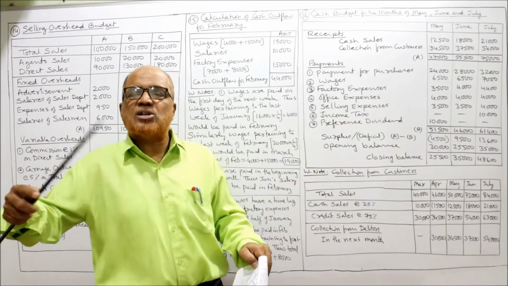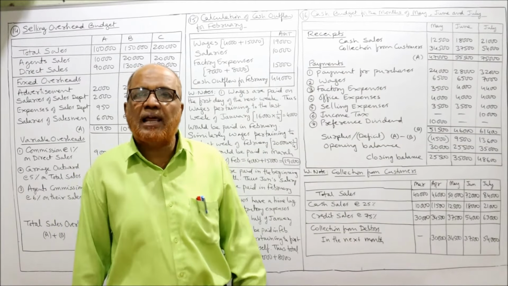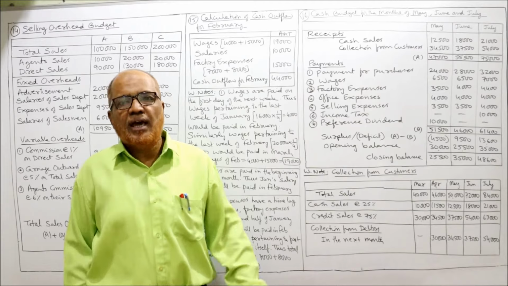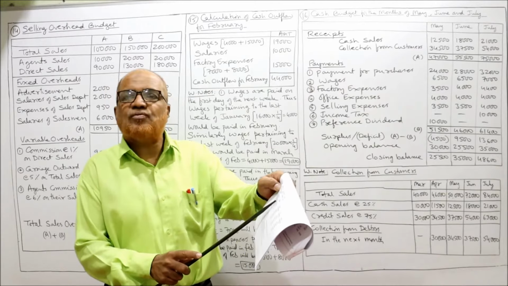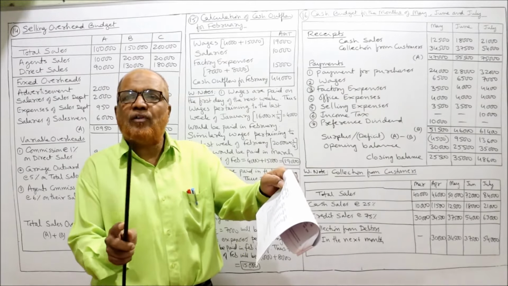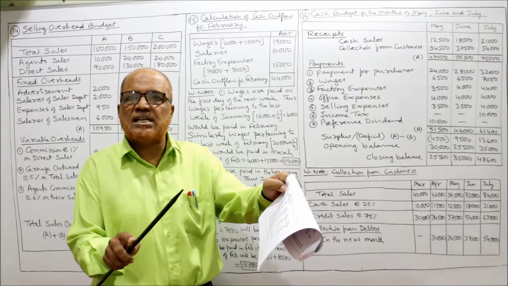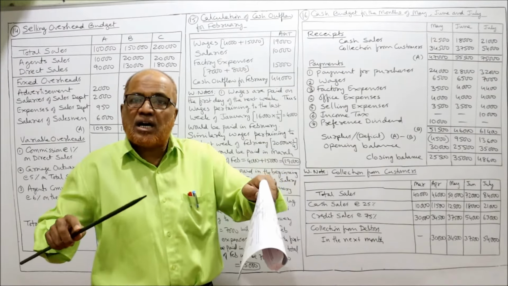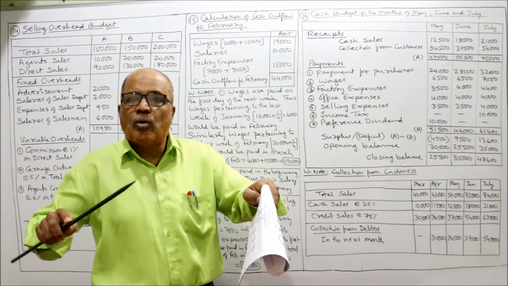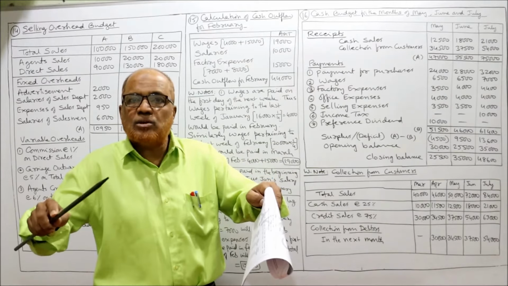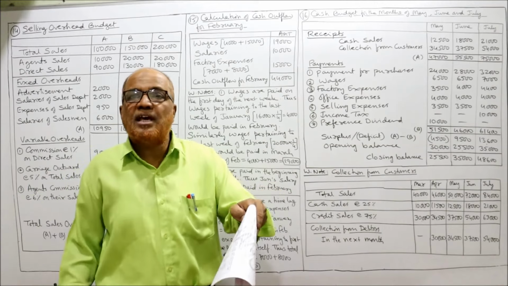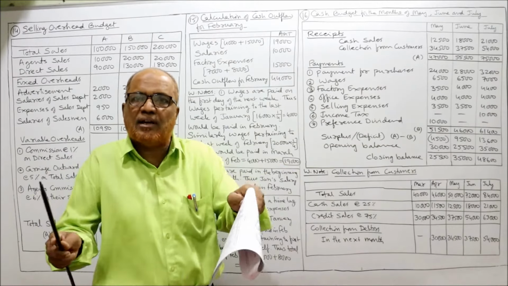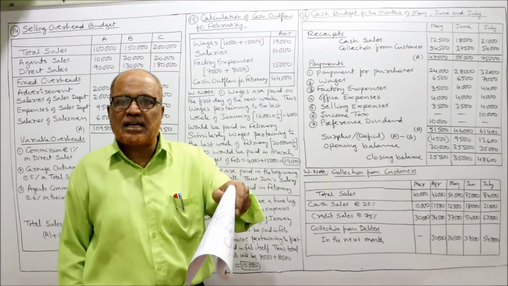And the goods which are sold on credit will be collected in the next month. Example, March sales 40,000. Out of 40,000, 10,000 are cash sales, cash received immediately. The remaining 30,000 are credit sales. The goods are sold on credit. That 30,000 will be collected in the next month. Next month is April. Similarly, for every month we have to bifurcate into cash sales and credit sales.